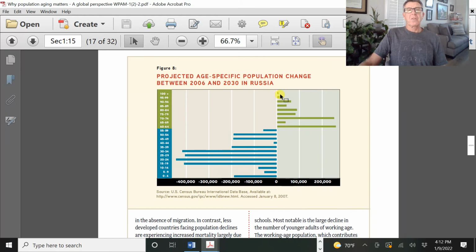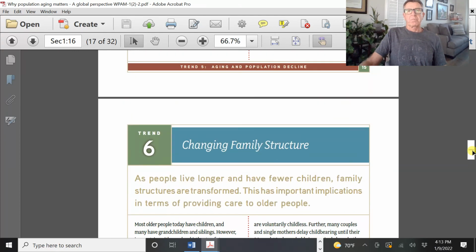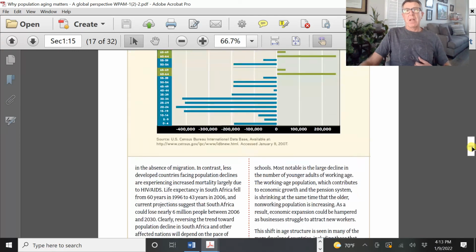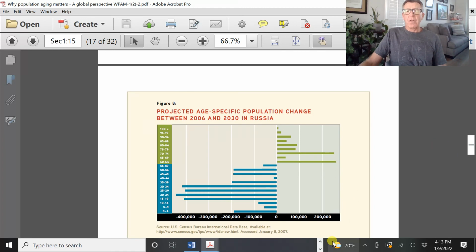We see increases in centenarians, people over the age of 95, people in this group 85 to 90, on and on. So this is projected increases, and you see down here all these younger age groups are going the opposite direction. So nobody's replacing, as you go from 2006 to 2030. There's not a replacement of these guys. These guys are aging out, going upward. So Russia's going to have a lot of stuff to deal with, as are other countries as well. So that's the drill right there.